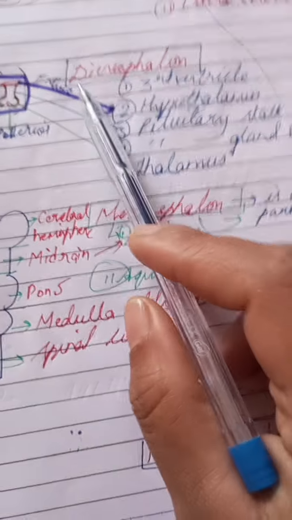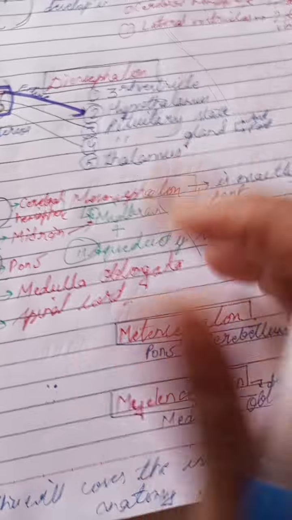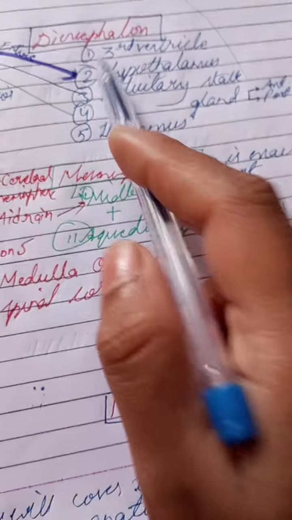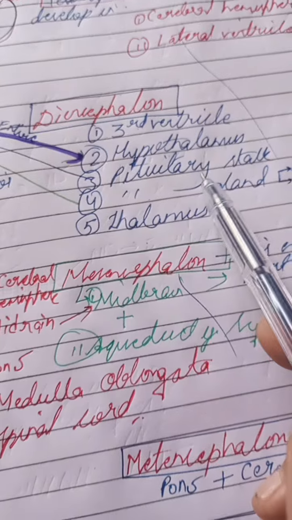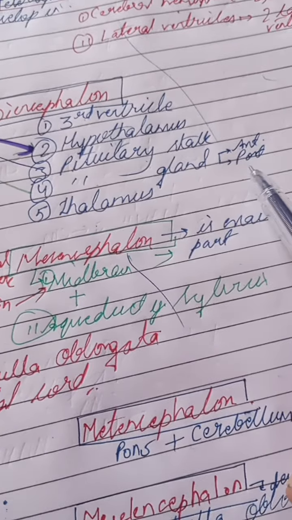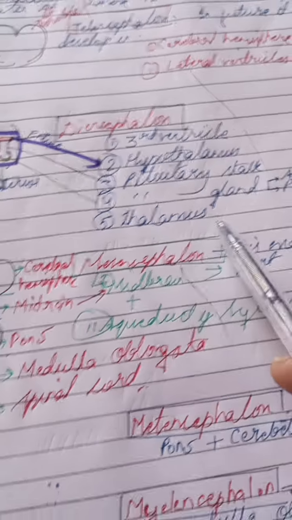thalamus. So from the diencephalon, the structures that develop in the future are five: the third ventricle, hypothalamus, pituitary stalk, pituitary gland, anterior and posterior pituitary, and thalamus.